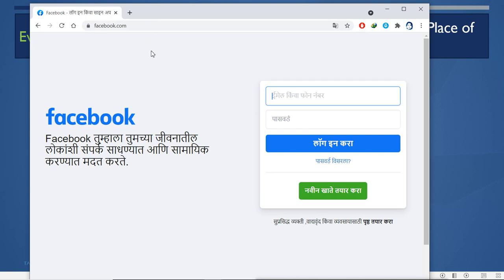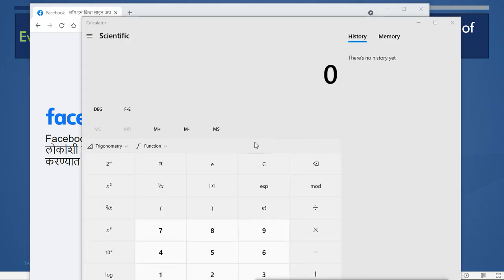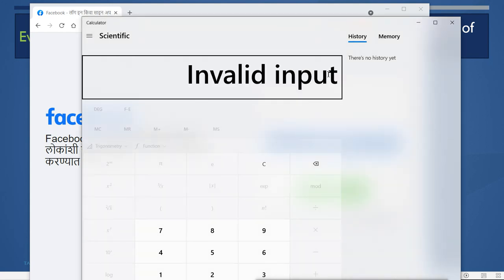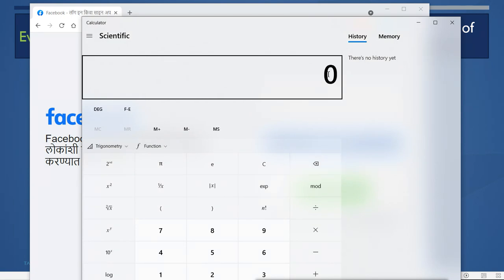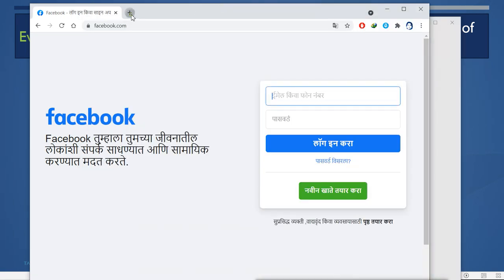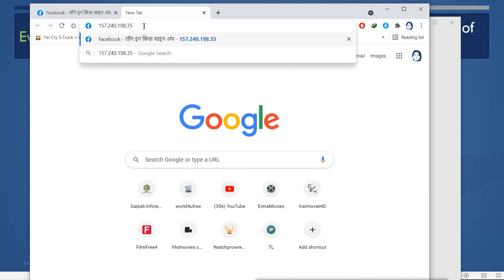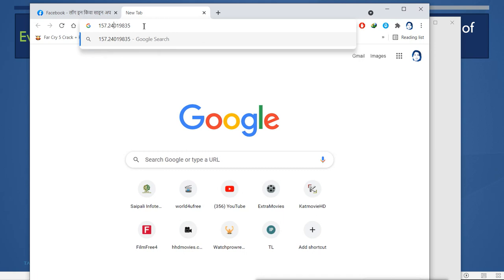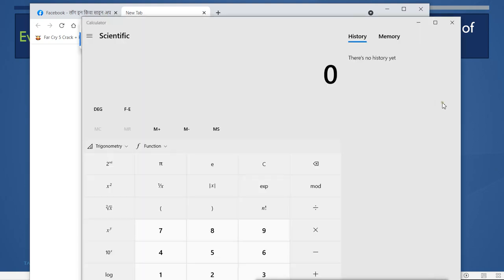For example, we can use the simple calculator here. What I will do here is, first I will take this IP and remove the dots from this IP, and then I will copy the whole number and put it into the calculator.